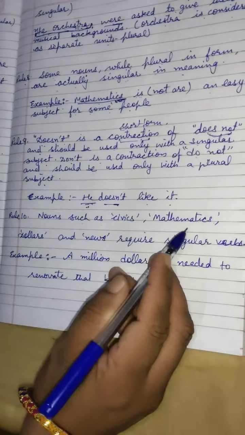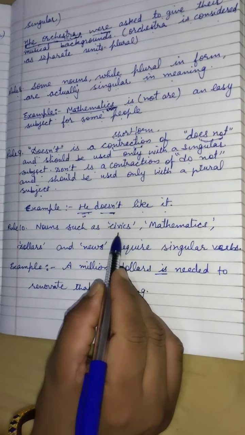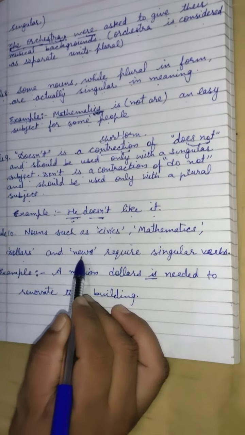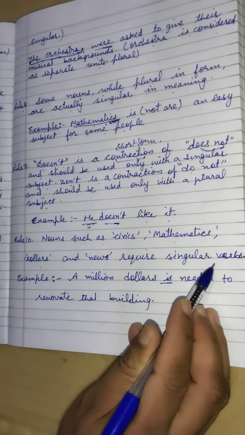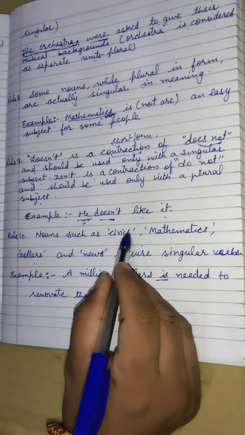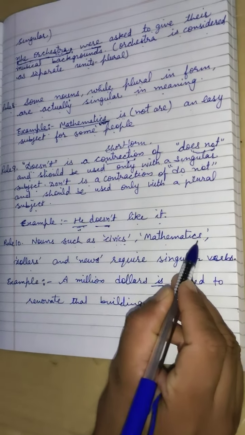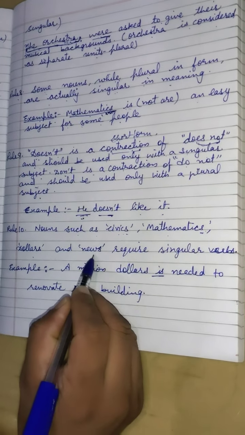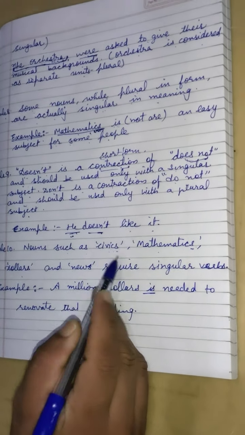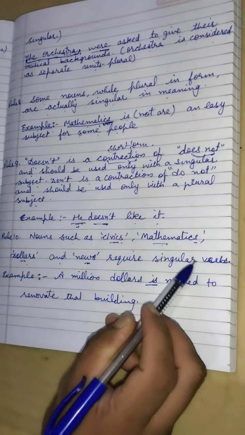Now switch to rule number 10. Nouns such as civics, mathematics, dollars and news require singular verbs. All these words which I am talking about, like civics, mathematics, dollars and news, seem to be plural, but they require singular verbs. In actual, they give us singular meanings. Whether they have s at their ends, like civics ends with s, mathematics ends with s, dollars ends with s, and news ends with s, they require singular verbs because they are singular subjects. Okay, so they need singular verbs with them.